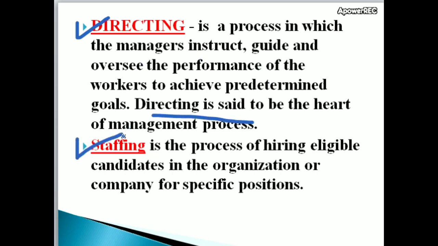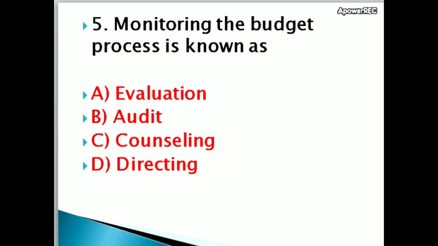Staffing is the process of hiring eligible candidates in the organization or company for a specific position. You may know that you are hired as a staff nurse in the hospital to take care of patients. That is the process of hiring eligible candidates, that is staffing. Fifth question. Monitoring the budget process is known as: options: evaluation, audit, counseling, directing.